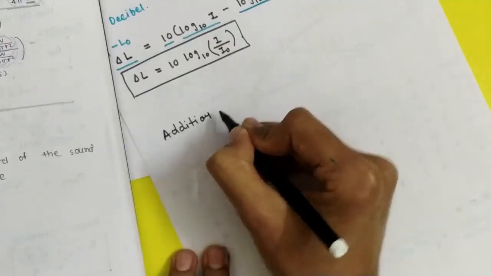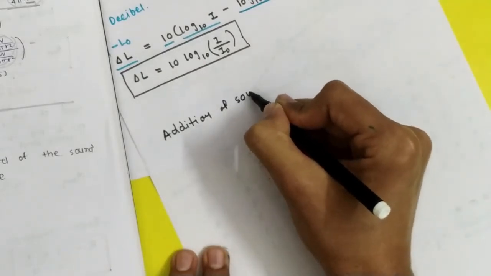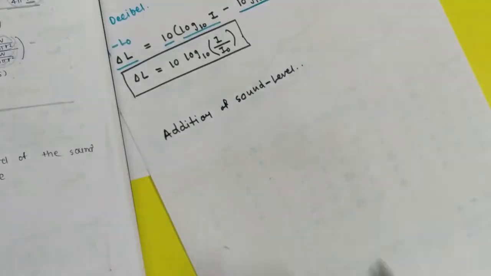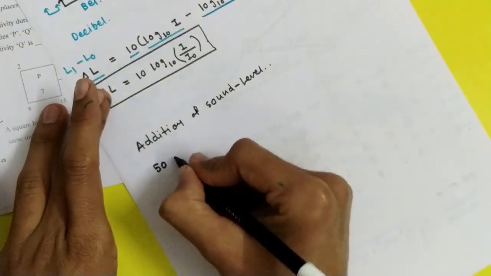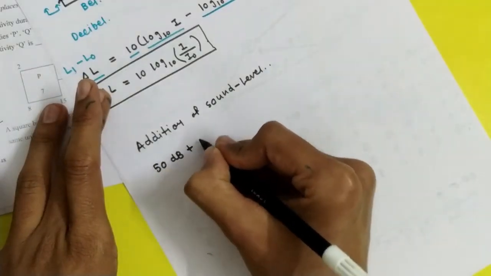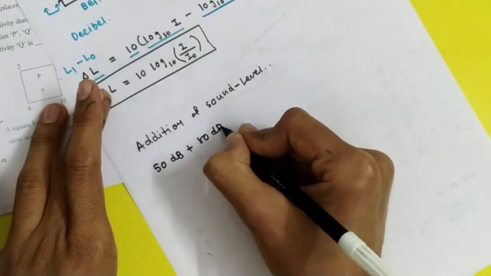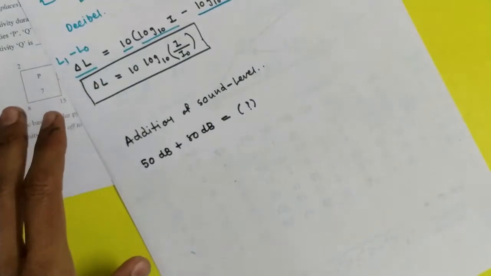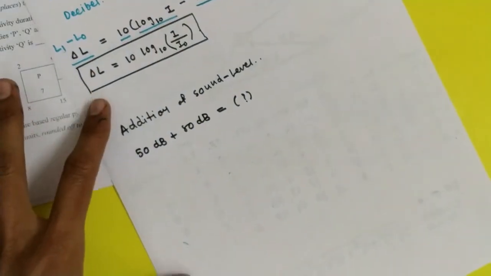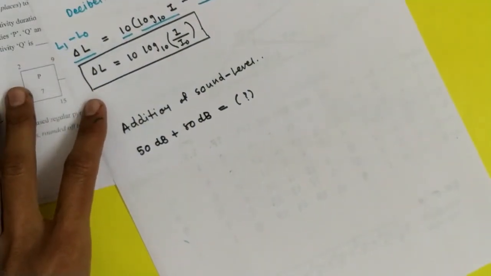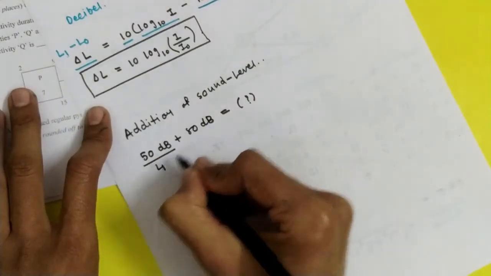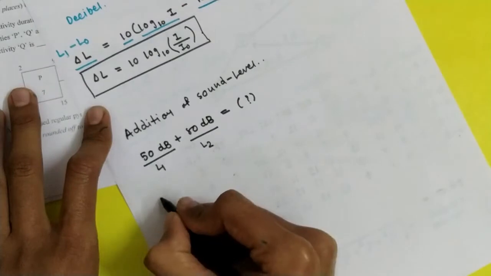Addition of sound level. Suppose 50 decibel plus 80 decibel, you have to ask what is the addition of 50 decibel plus 80 decibel. Let's say this is L1 and this is L2.